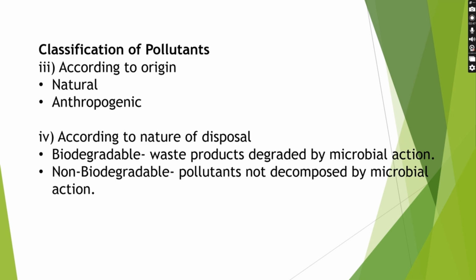Fourth is according to the nature of disposal. They can be biodegradable or non-biodegradable. Biodegradable pollutants are those which can be degraded by microbial action, like domestic waste or animal waste. And non-biodegradable are the pollutants which are not decomposed by microbial action. They can be glass, plastic, pesticides.